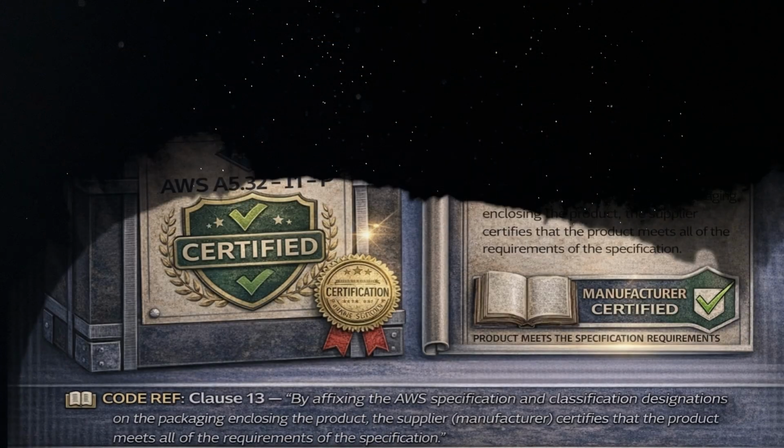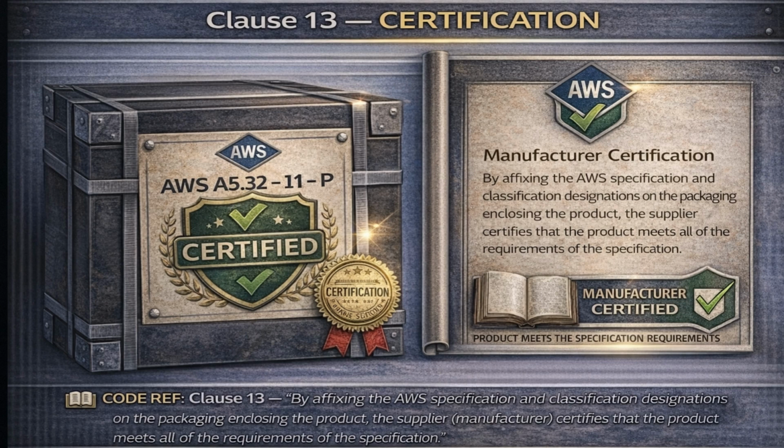Clause 13 is critical for code compliance, certification. It states, by affixing the AWS specification and classification designations on the packaging enclosing the product, the supplier certifies that the product meets all of the requirements of the specification. This is the manufacturer's certification. The annex further clarifies what this certification means and does not mean.